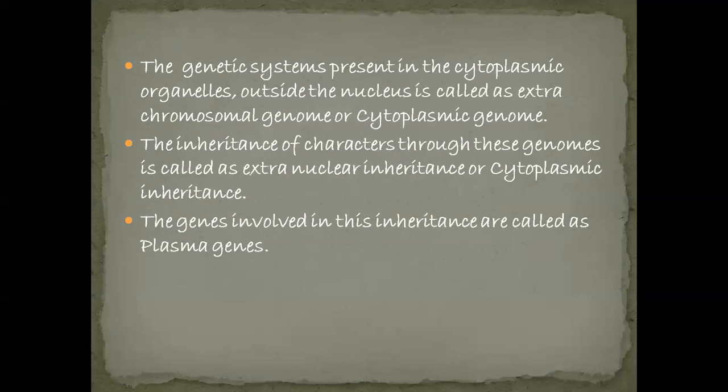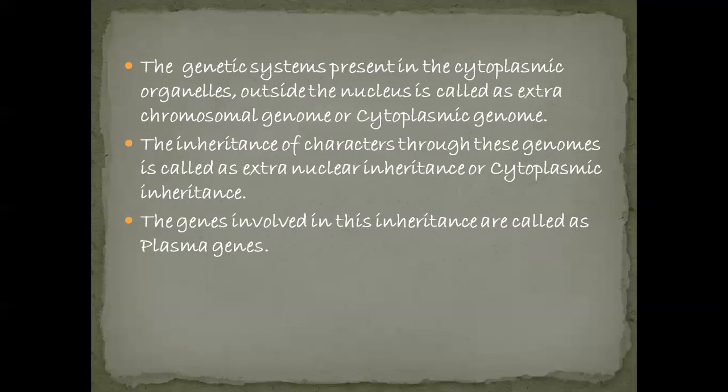So the inheritance of characters through these genomes, that is the plastid and mitochondrial genomes, is called extranuclear inheritance or cytoplasmic inheritance.